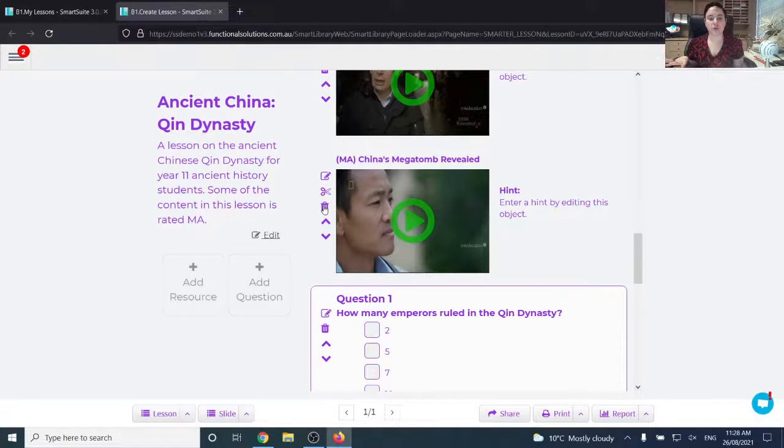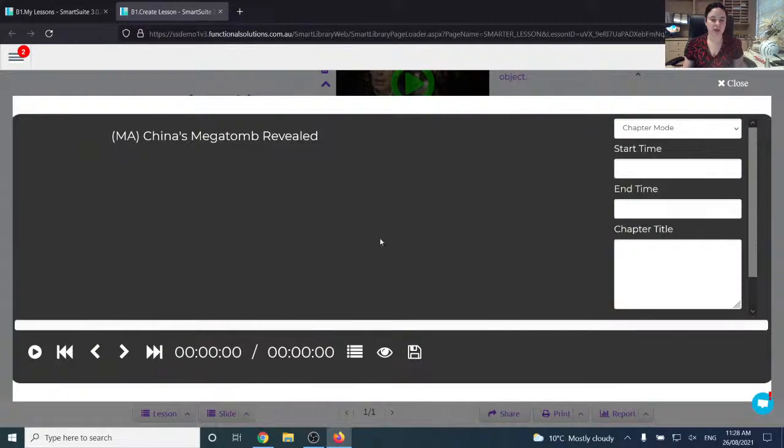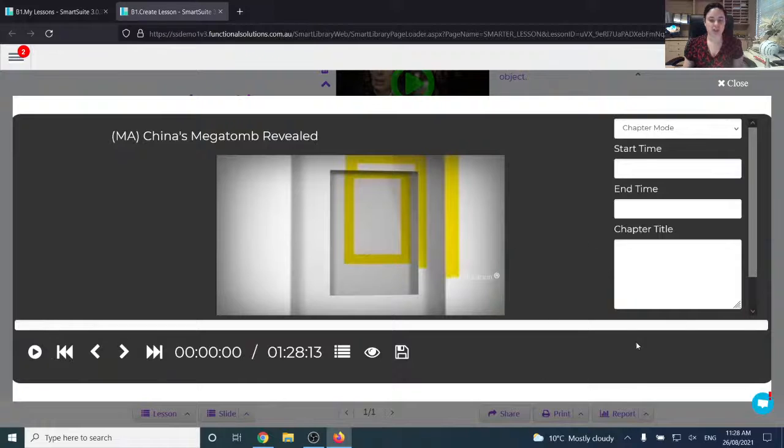Or if you look through the content and you think that most of it is appropriate for your students, there's just some sections you don't want them to see, you can go to this scissor button up here, and you can create chapters so that only the appropriate content is shown to your students.